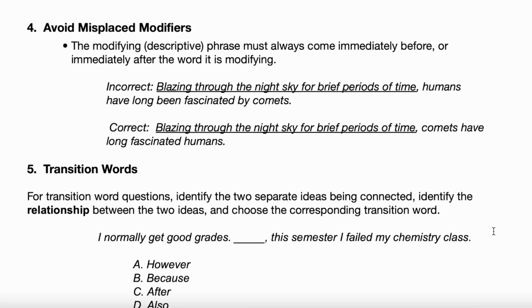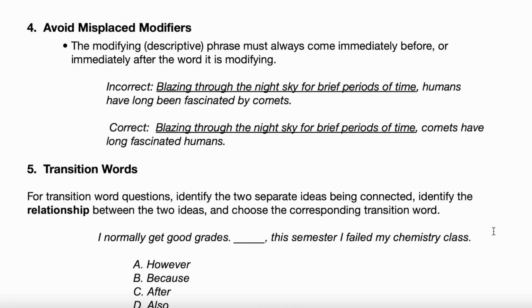Go read that first bullet point. I think this will make sense when we look at the examples. The modifying descriptive phrase must always come immediately before or immediately after the word it modifies. Read that incorrect example there. Blazing through the night sky for brief periods of time, humans have long been fascinated by comets. Great. So there's a descriptive phrase in that sentence, the underlined portion, where it says blazing through the night sky for brief periods of time. So someone or something is blazing through the night sky for brief periods of time.